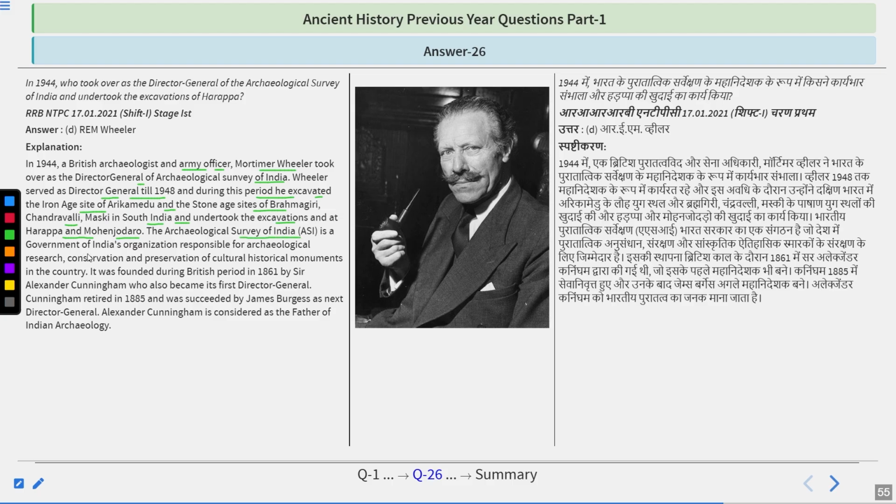Archaeological Survey of India is the Government of India organization responsible for archaeological research, conservation, and preservation of cultural and historical monuments in the country. It was founded during the British period in 1861 by Sir Alexander Cunningham, who also became its first Director General. Cunningham retired in 1885 and was succeeded by James Burgess as the next Director General. Alexander Cunningham is considered the father of Indian archaeology.